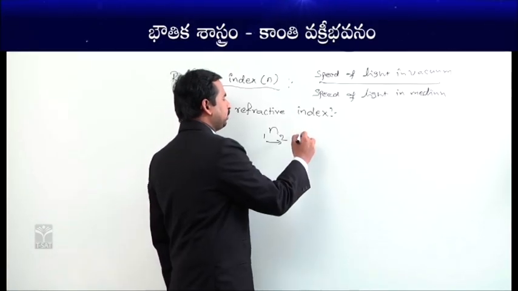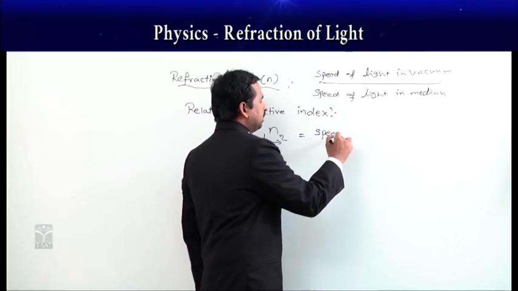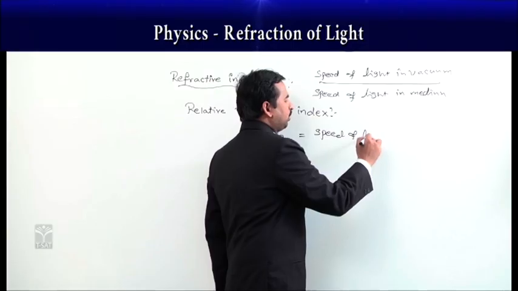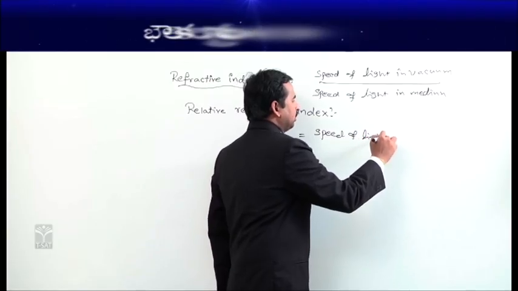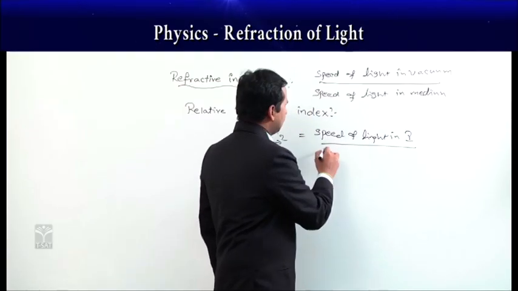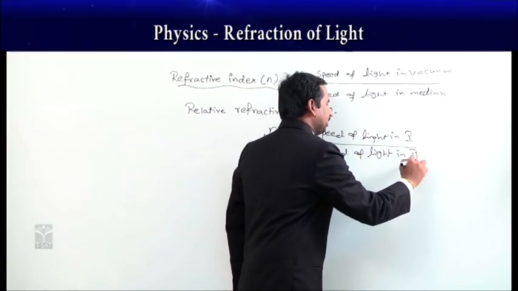Then relative refractive index n 1 to 2 is equal to the speed of light in the first medium, where it started, to the speed of light in the second medium.